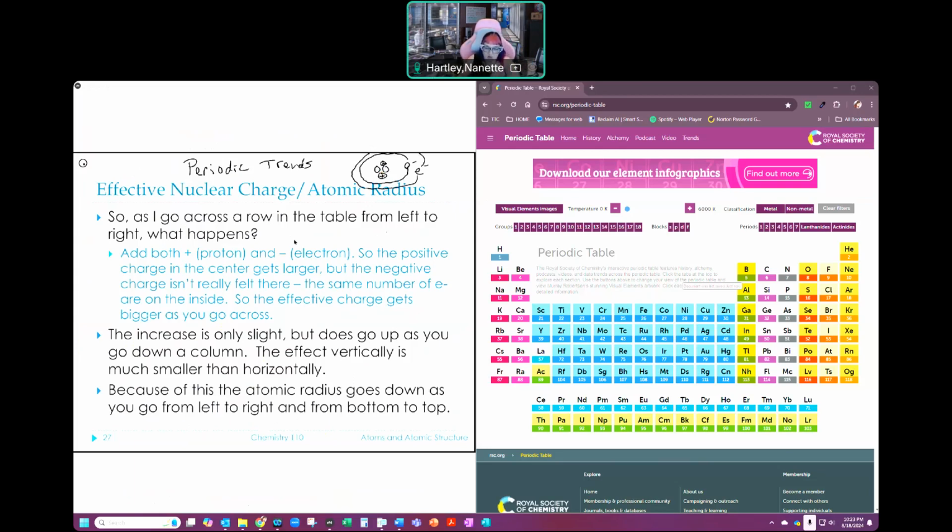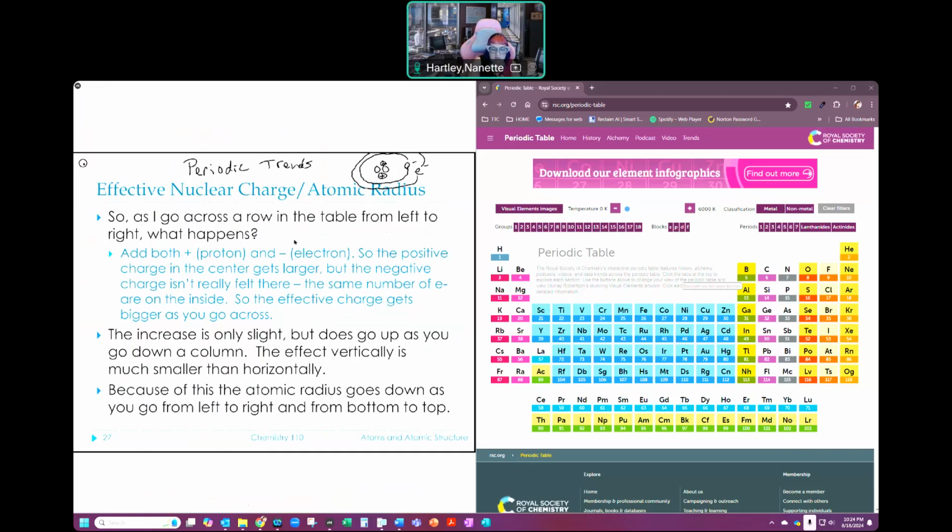So we've added these protons in the middle, and we've added other electrons, but they're flying all over the place. They really don't see each other that much. The positive charge in the center gets bigger, but the negative charge isn't really felt. The addition of the other electrons isn't really felt on the exterior. And so because they're in the same space, we're now looking at a more positive charge in the middle, roughly the same charge that we thought we had before. And because of that more positive charge, things pull in. As we have more positive charges as we go across, things pull in.